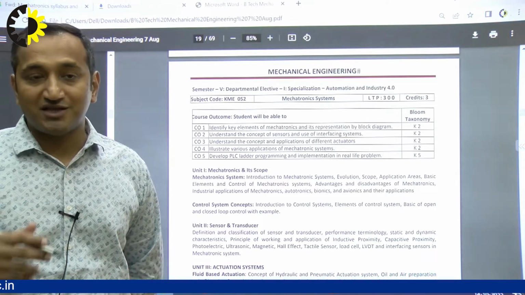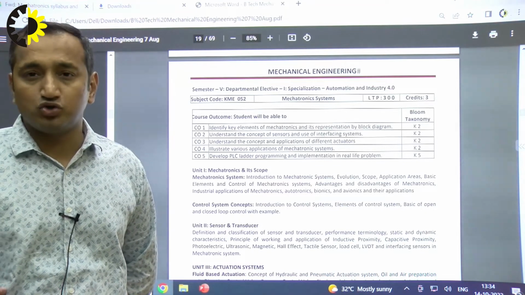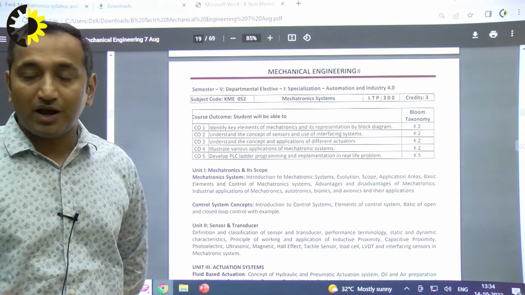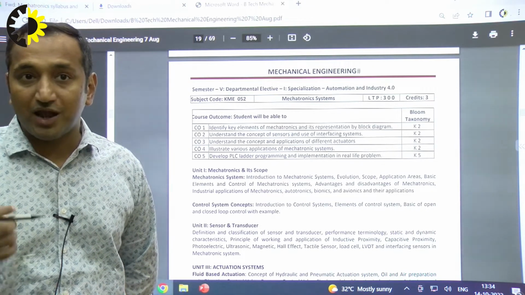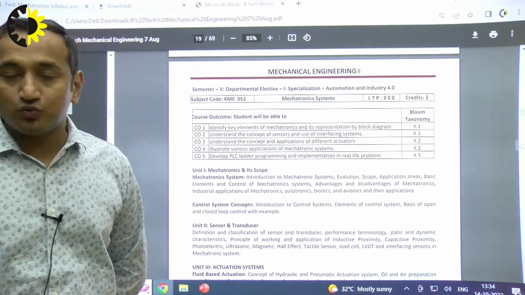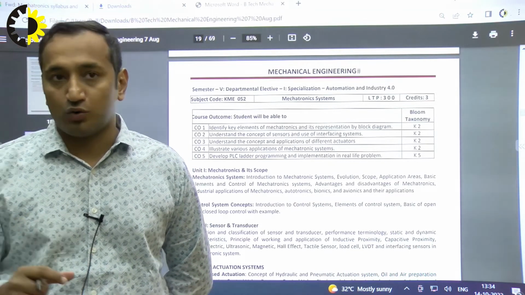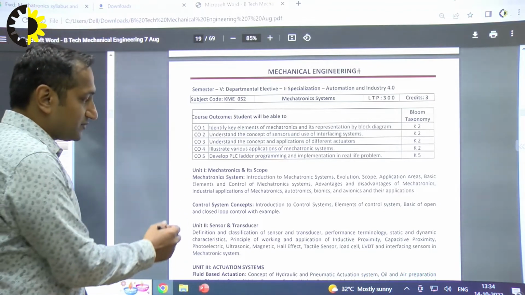How mechatronics has evolved with the semiconductor revolution, from chips, robotics, IoT, and how mechatronics is being advantageous to us. So this is what it deals with in unit 1, and we will be studying it in a very short way. In part 2 comes the control system concepts.